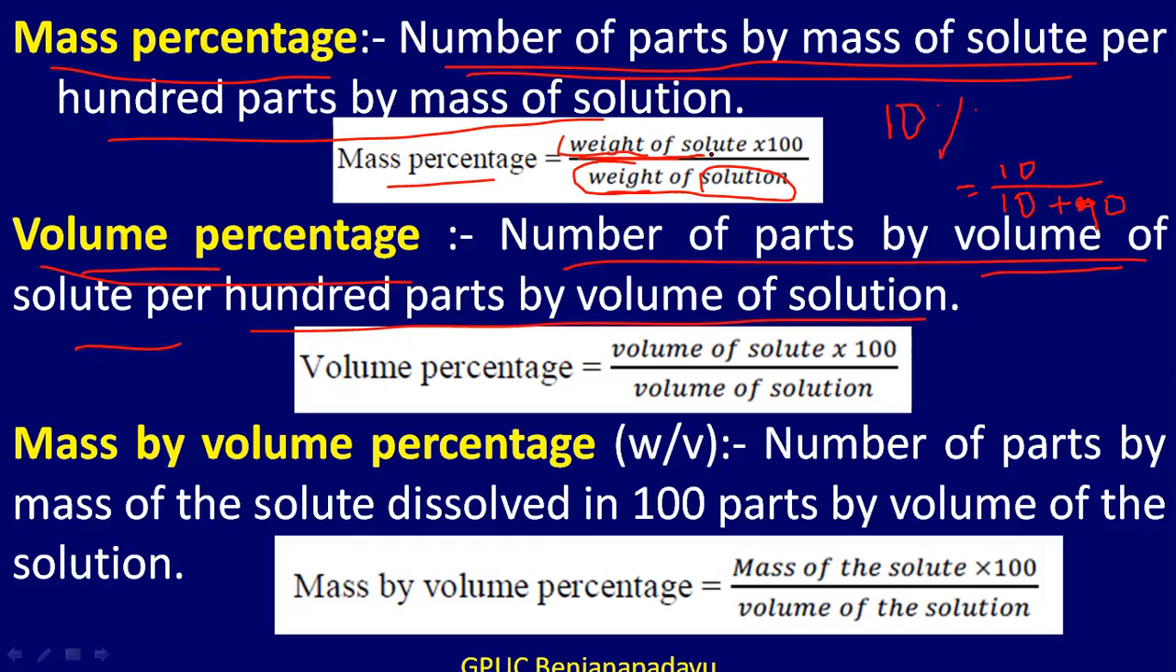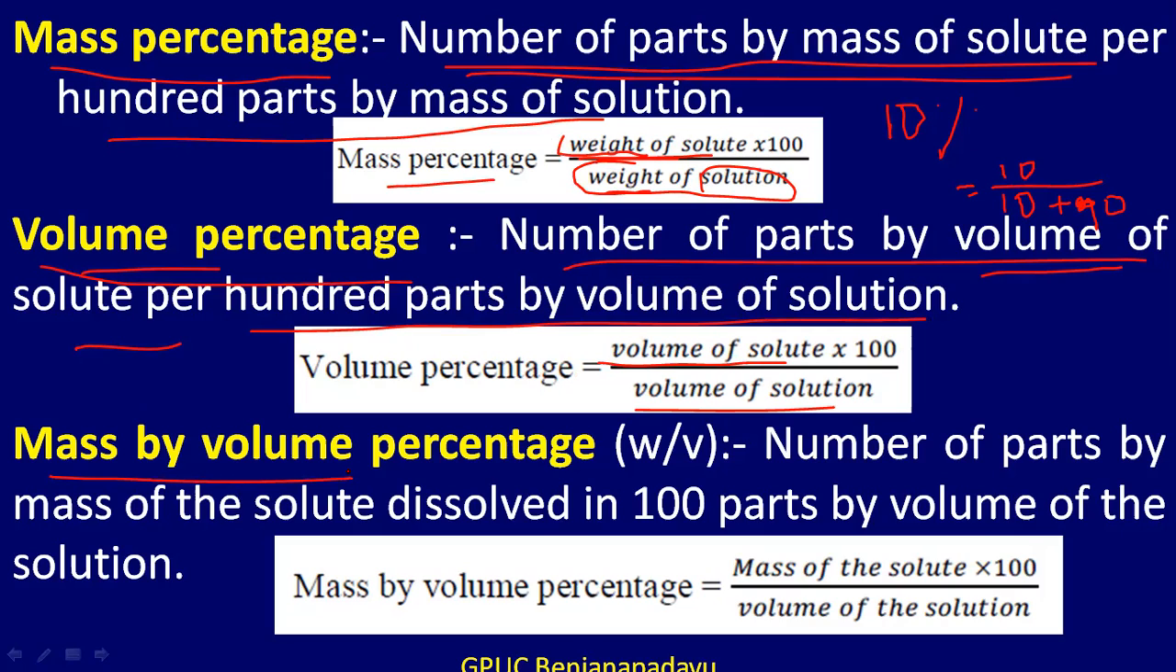it is weight of the solute divided by weight of the solution into 100. Volume percentage, it is volume of the solute divided by volume of the solution into 100. So volume percentage is the number of parts by volume of solute per 100 parts by volume of solution. Okay, clear? Yes. Now let us move on to the other way.